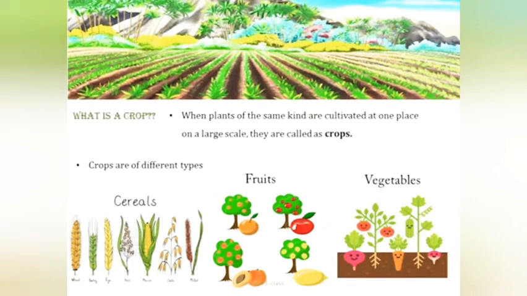What is a crop? When plants of the same kind are cultivated at one place on a large scale, they are called crops. When I say the same kind, it can be either rice cultivated in the same field or wheat in the field. Crops can be of different types. Not only rice or wheat are called crops. Even fruits, when they are cultivated on a large scale, are called fruit crops, and vegetable crops, when vegetables are grown on a large scale. Okay?